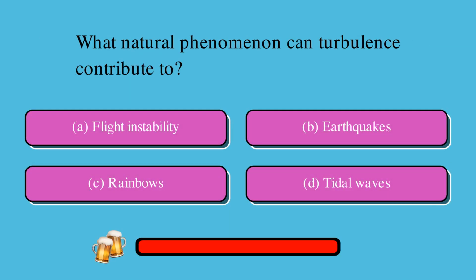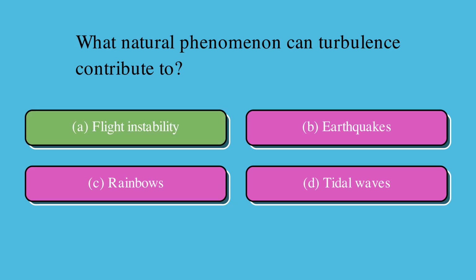What natural phenomenon can turbulence contribute to? Is it A, flight instability, B, earthquakes, C, rainbows, or D, tidal waves? The correct answer is A, flight instability.